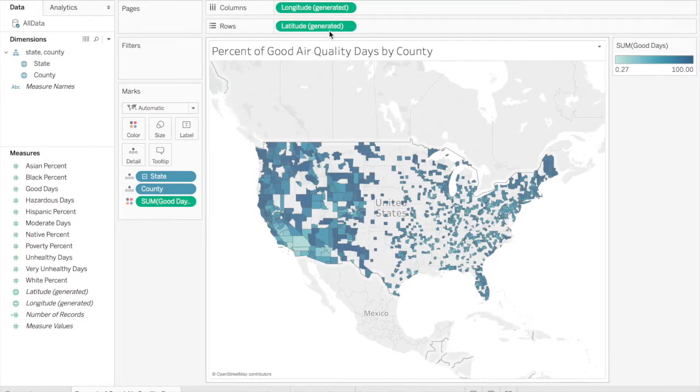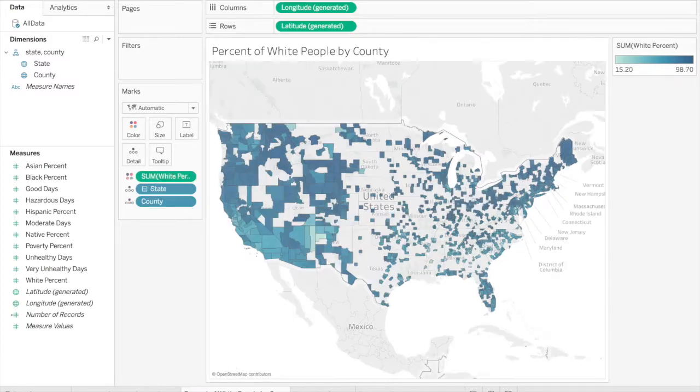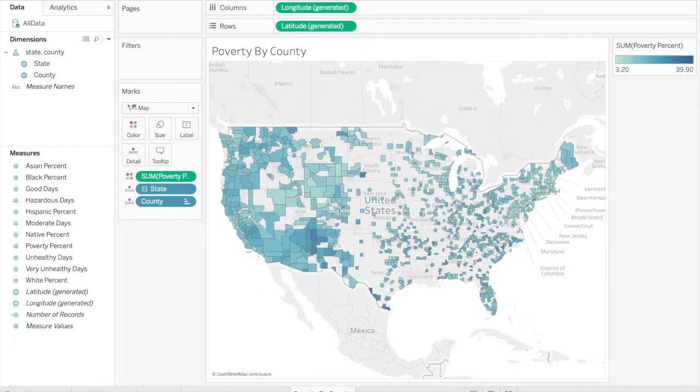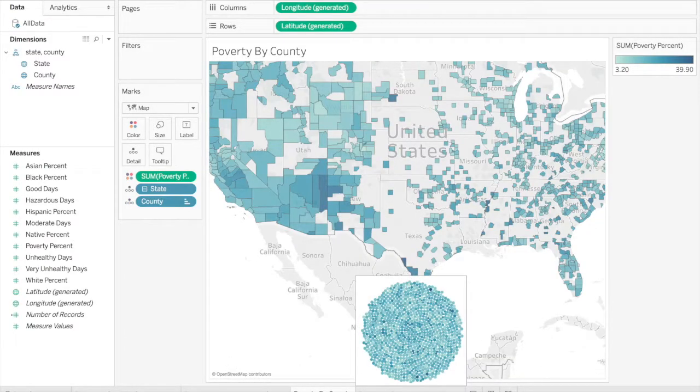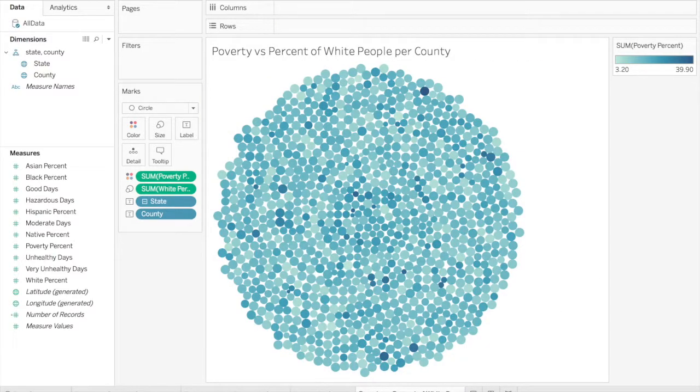So I made a few maps of the air quality by county and the percent of white people by county and poverty by county. And then I also made an interesting visualization of poverty versus percent of white people per county. So as you can see from this graphic, the smaller circles, which represent a low percentage of white people, are mostly darker colored than the bigger circles, meaning they have a high poverty percentage. This means that areas with more white people usually have lower rates of poverty, which is not really a new statistic, but I thought it'd be nice to actually see it visually from the data.